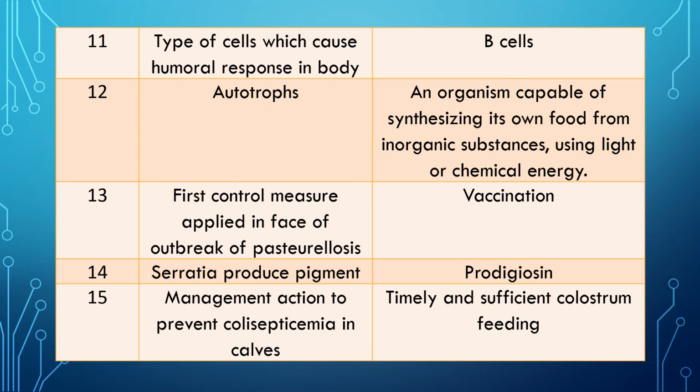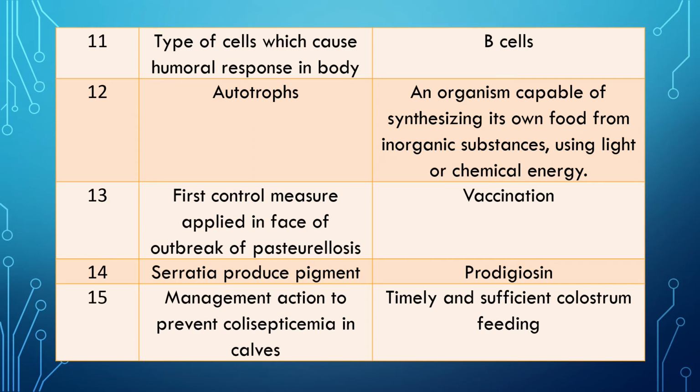Question 14. Serratia produces which pigment? Answer: prodigiosin is the name of the pigment that is produced by Serratia species.